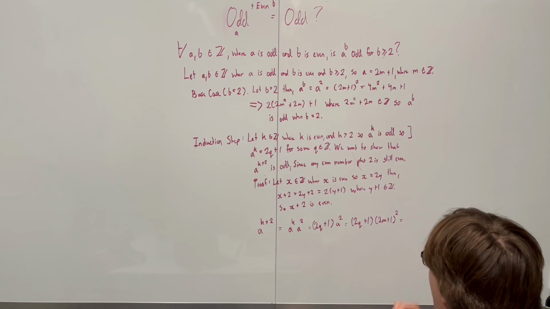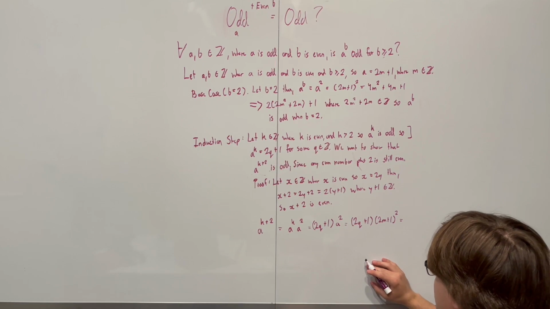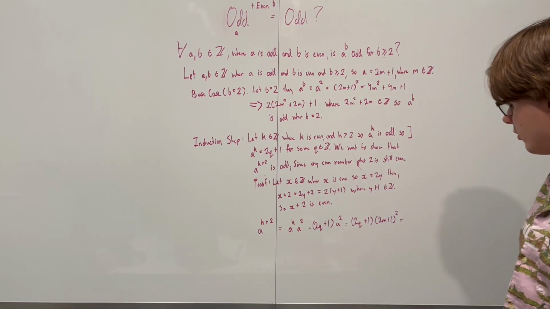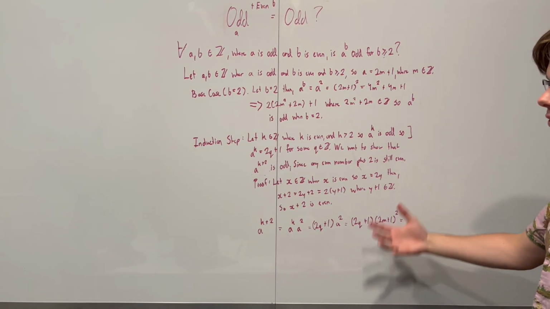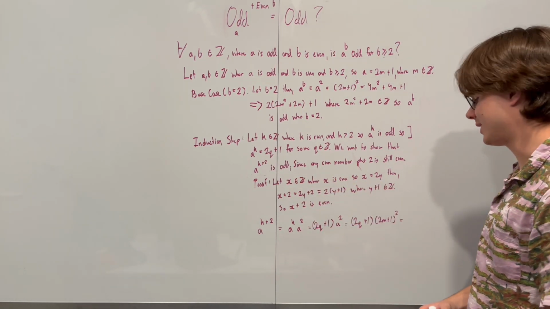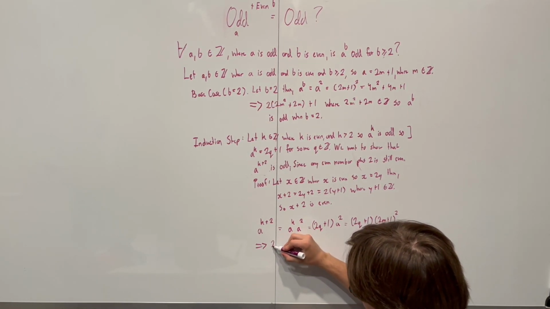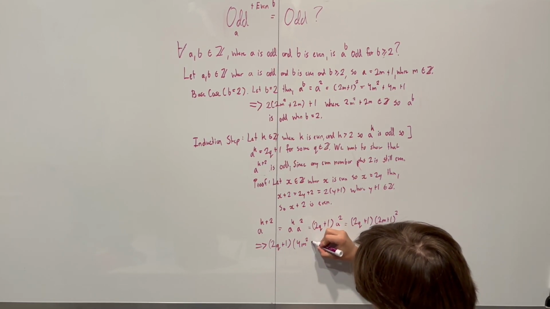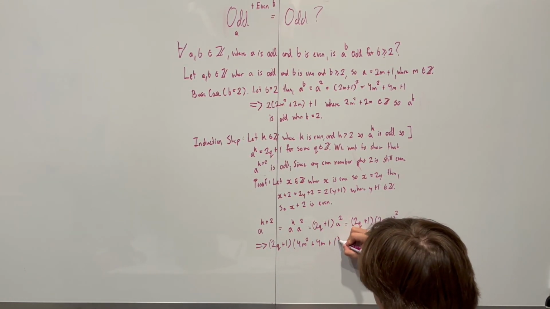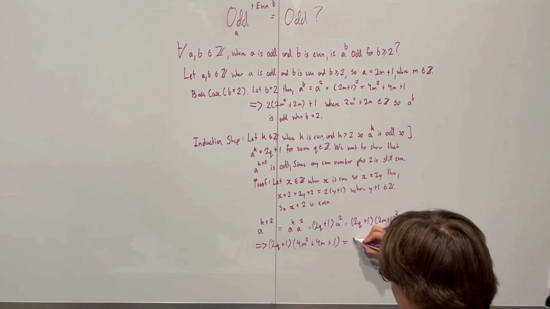So awesome. All that's left is to really just expand this. If you don't want to expand this, you can maybe prove that an odd number squared is always odd, and an odd times even is always even. But that's writing more proofs. I think it's just easier to expand the bracket. So let's do that down here real quick. We're going to say 2q plus 1 multiplied by 4m squared plus 4m plus 1, which is going to equal, now we can multiply these two brackets together.